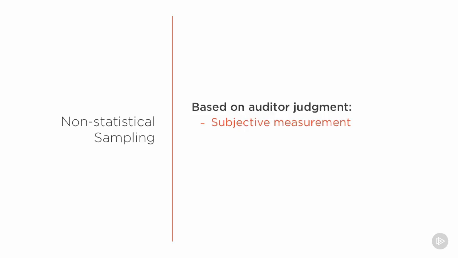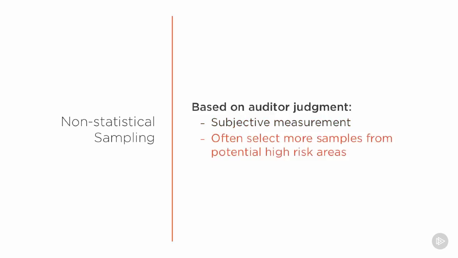The auditor, instead of taking a truly representative sample from all of the transactions, would use their subjective judgment to say it's more likely that we'll find a fraud case within those outlying areas rather than from sampled across the entire population. So when we take that type of non-statistical sample, we'll select more samples from those areas that we consider to be potentially of higher risk.